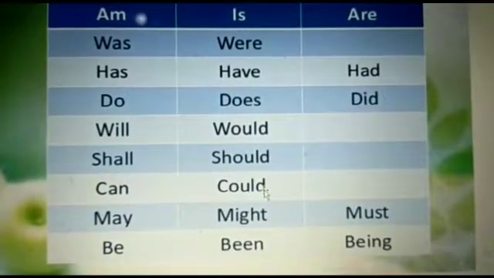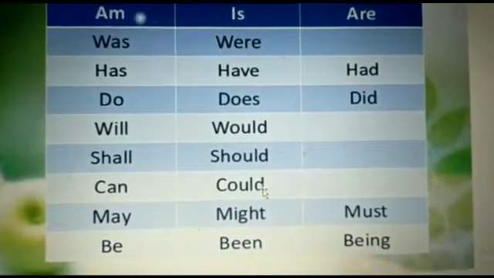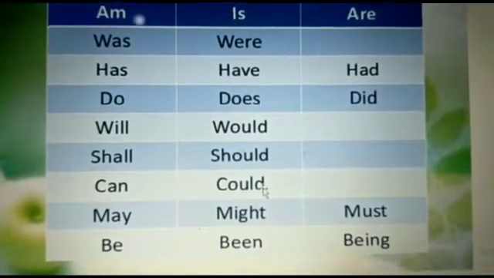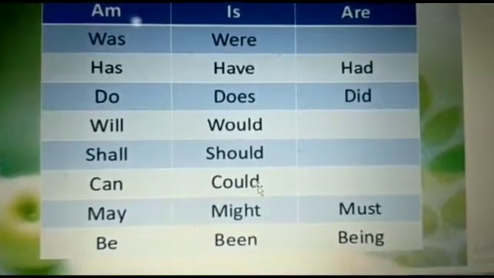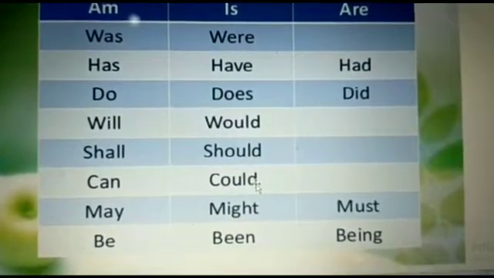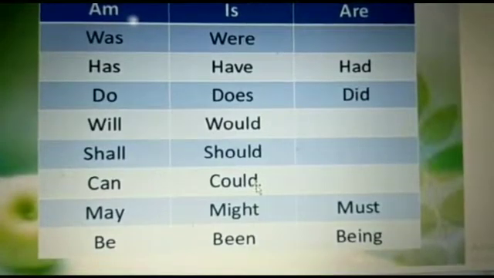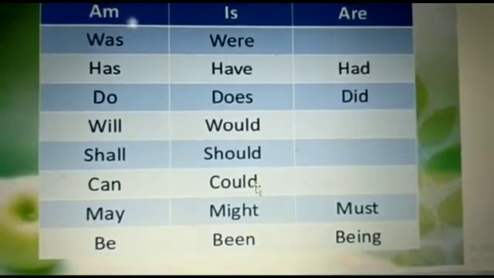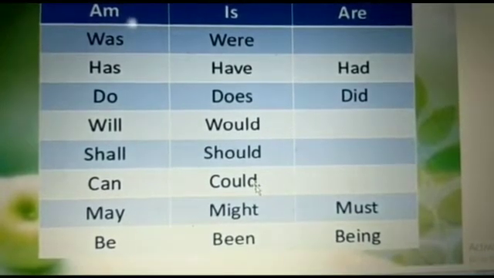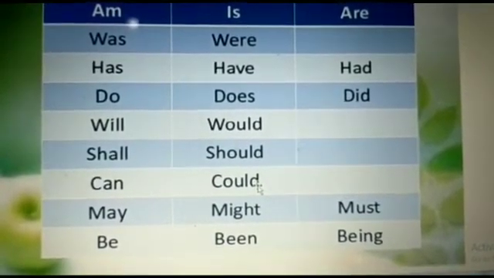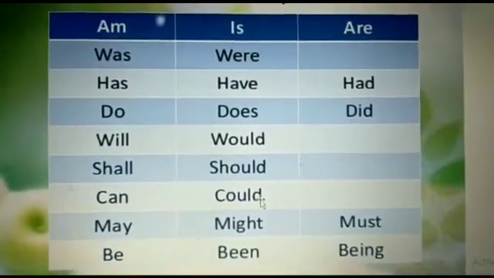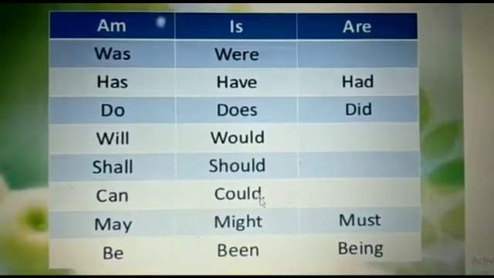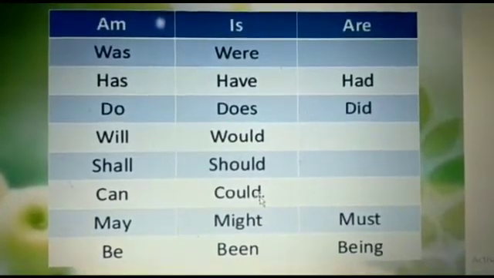Now these auxiliary verbs include the primary verbs and the modal auxiliaries. Primary verbs are be, do and have, which can also function as main verbs. And modal auxiliaries express possibility, necessity, permission and prediction, such as will, can, may, shall, would, could, might, should and must. All the auxiliary verbs are irregular verbs. They form their past tense in an irregular way.